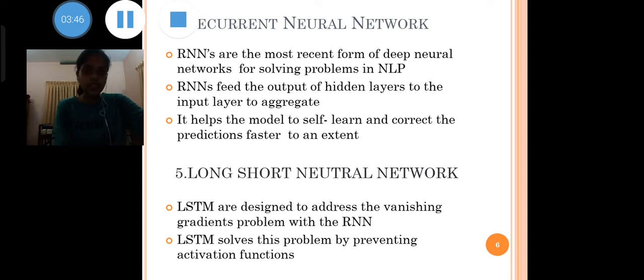The next classification is long short-term memory. Long short-term memory networks are designed to address the vanishing gradient problem with RNNs. The vanishing gradient problem happens with large neural networks, where the gradient of the loss function tends to move closer to zero. Long short-term memory networks solve this problem by preventing activation functions.